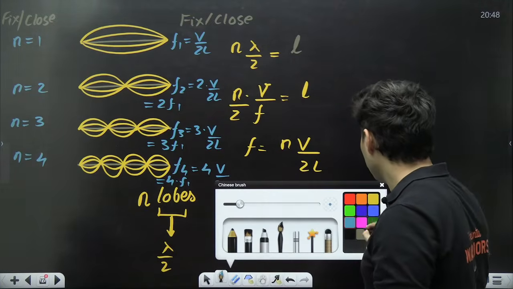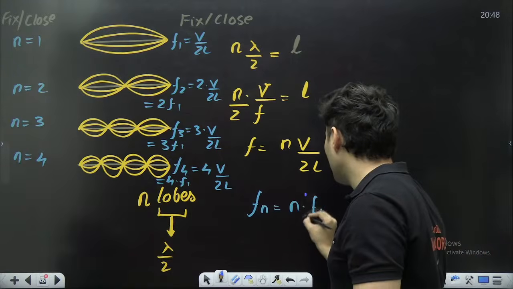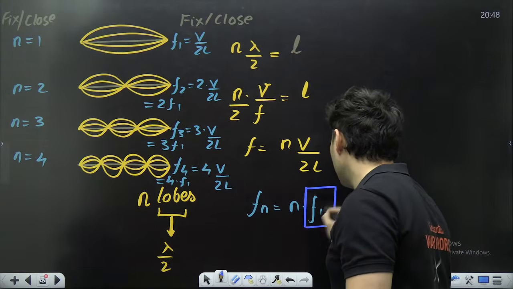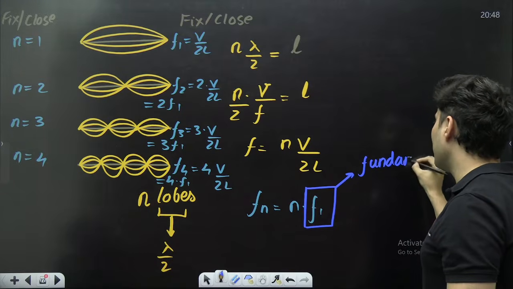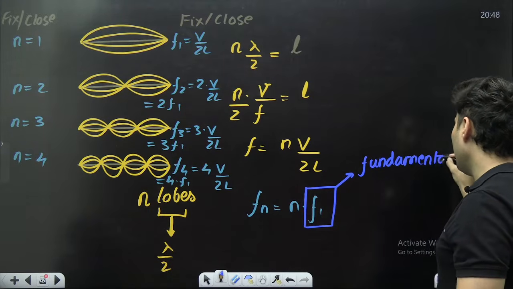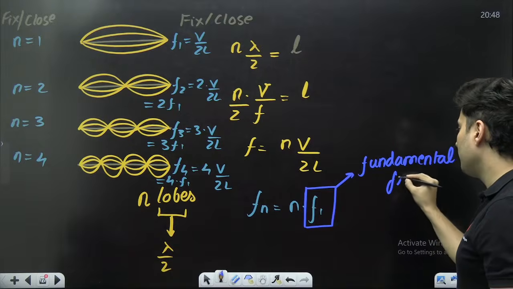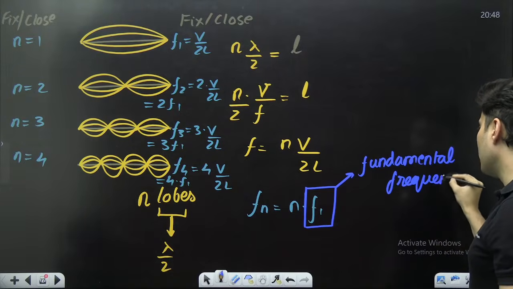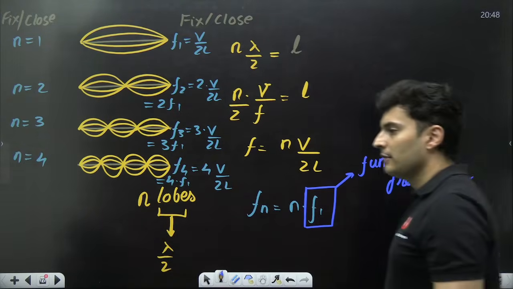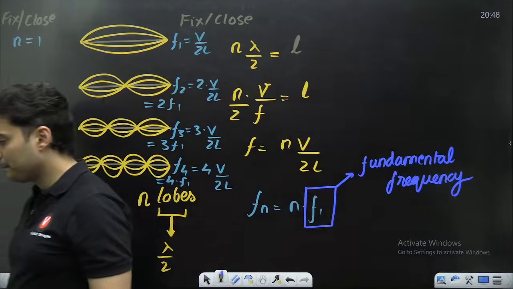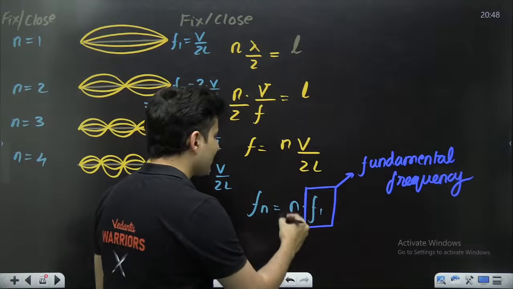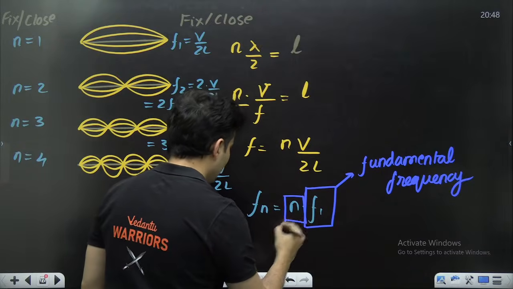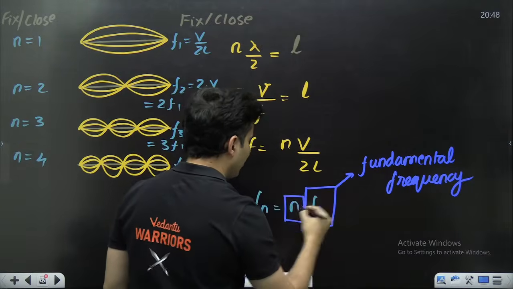This F1 that you see, my dear students, is called the fundamental frequency. What is it called? Fundamental frequency. Keep this in mind. Very good. What is this N called?